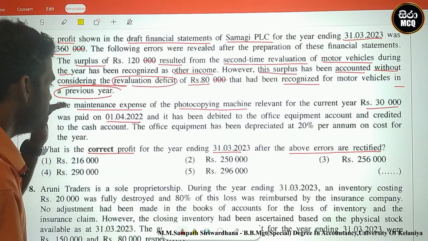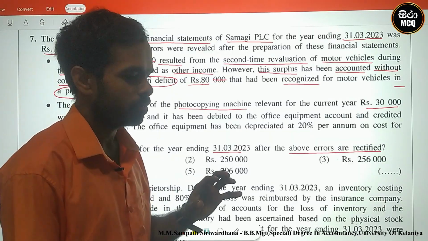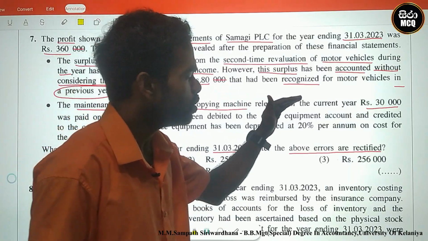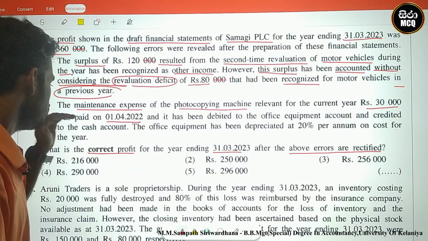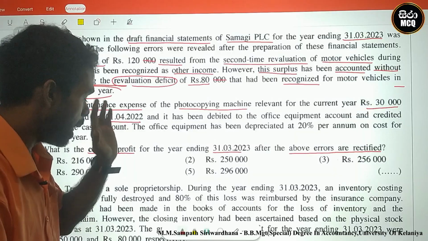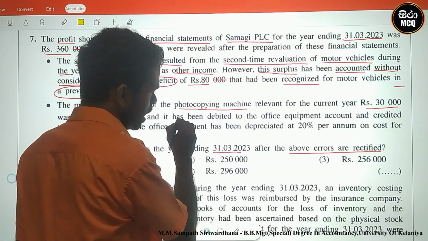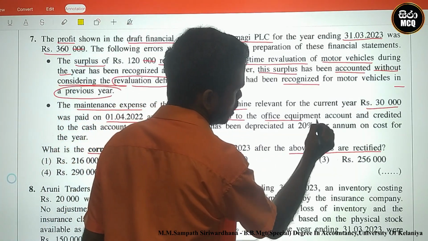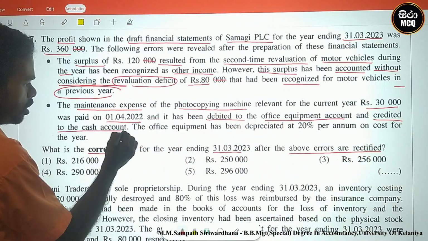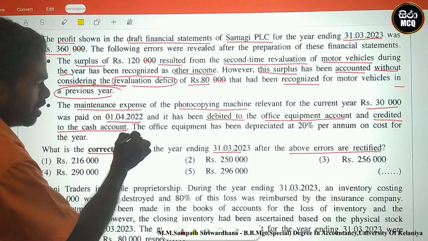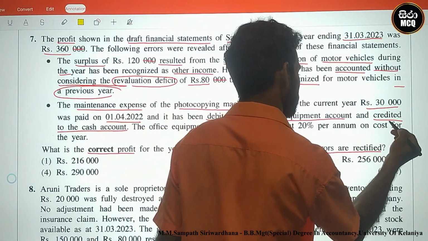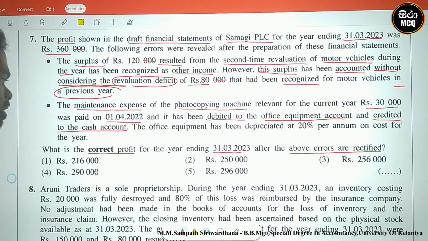Okay. The maintain expense of the photocopy machine. There is a maintain expense. The repairing relevant for the current year 30 was paid, cash paid, on 1st April 2022, and it has been debited to office equipment account and credited to the cash account. Okay, this is the error. The office equipment has been depreciated 20% per annum on cost for the year.